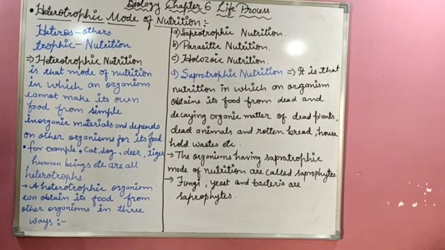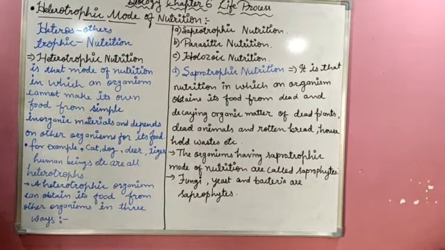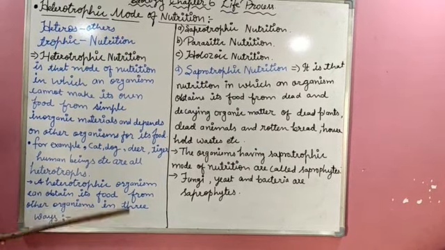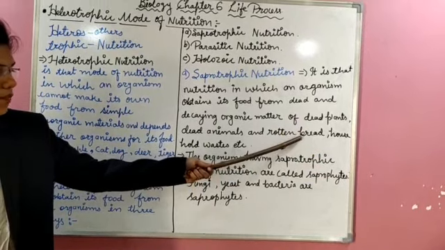Here I will give you one example, the bread mold. As you know, students, during the rainy season you will see some green patches on the bread.